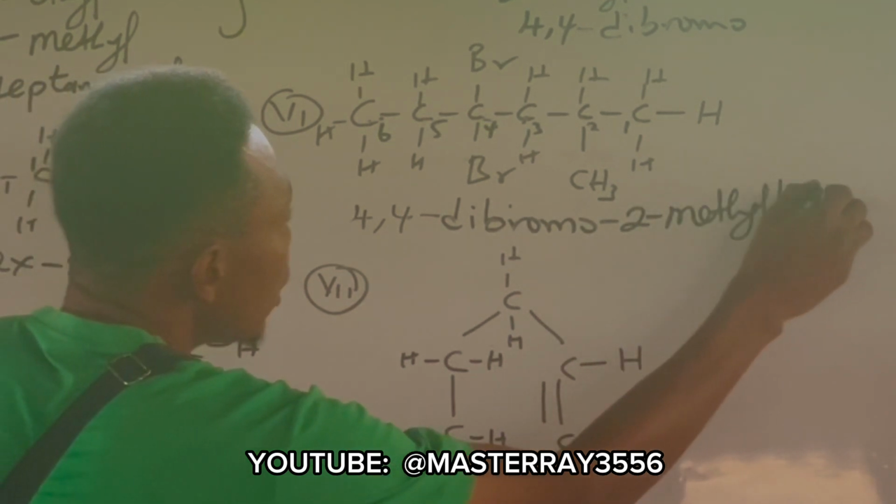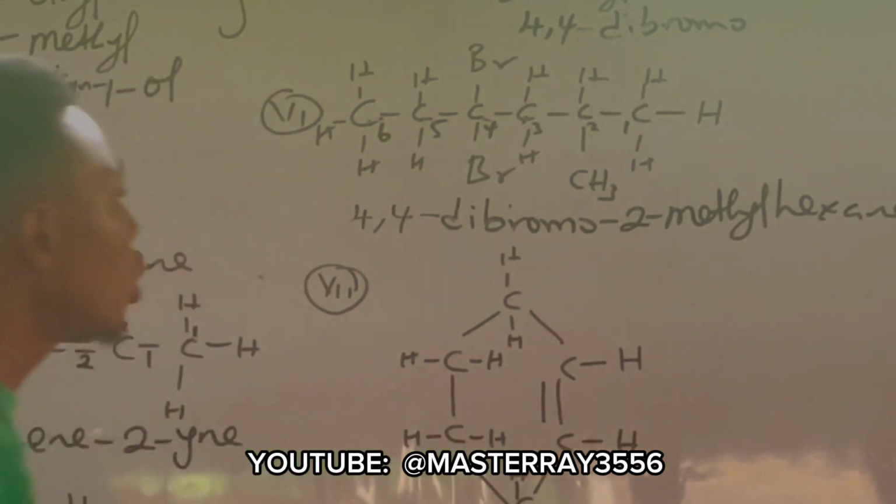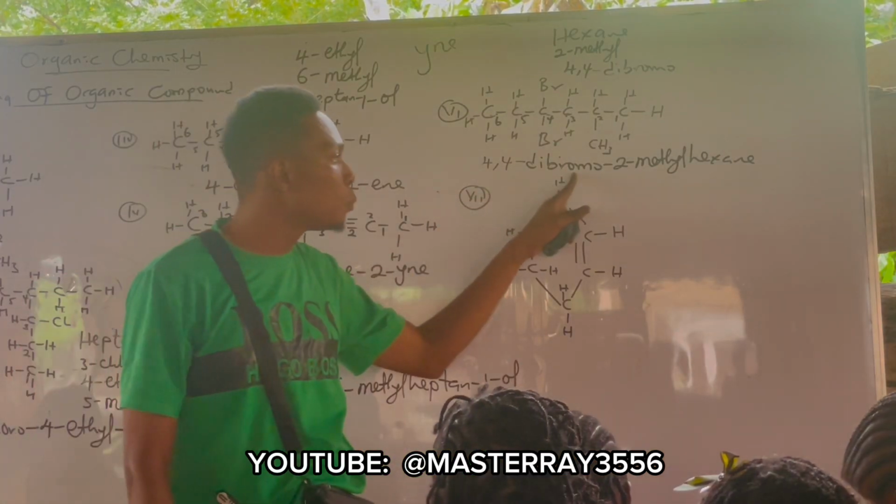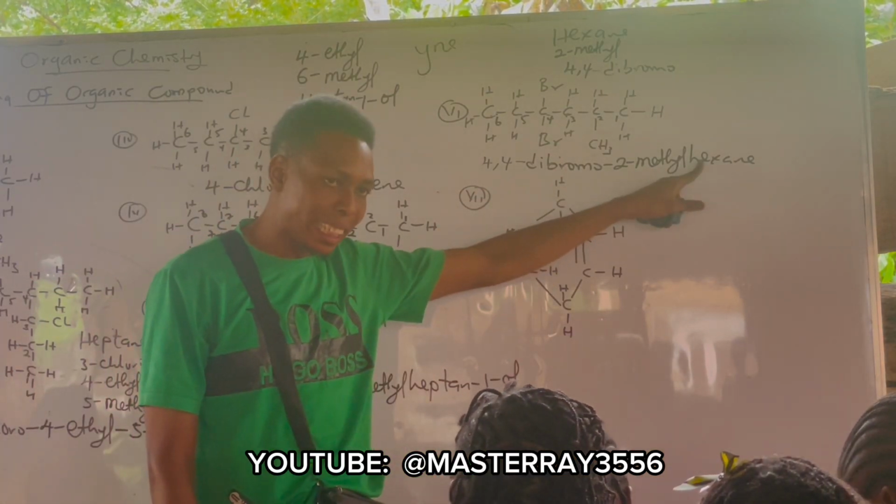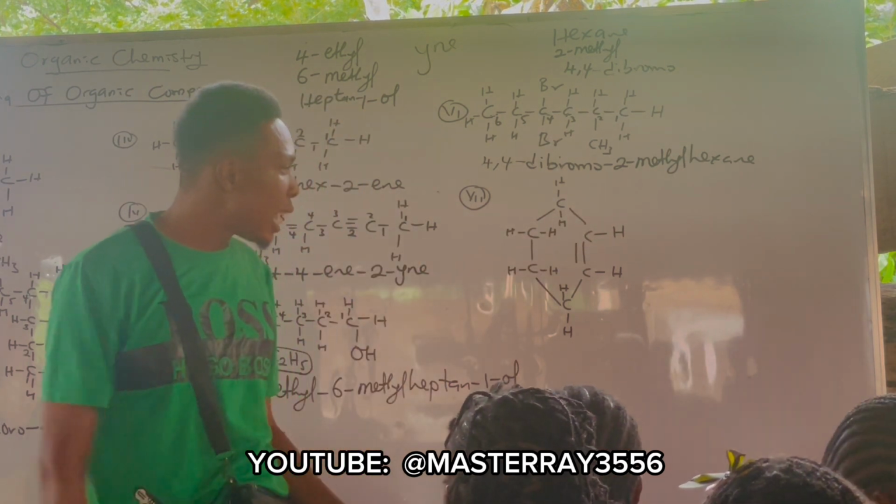Methyl. Two methyl what? Hexane. All right, so it becomes 4,4-dibromo-2-methylhexane. All right, let's name the last one.